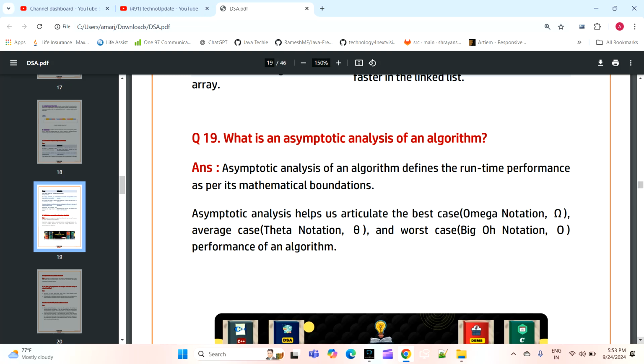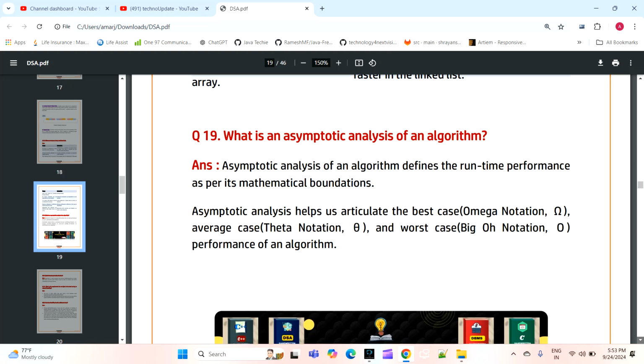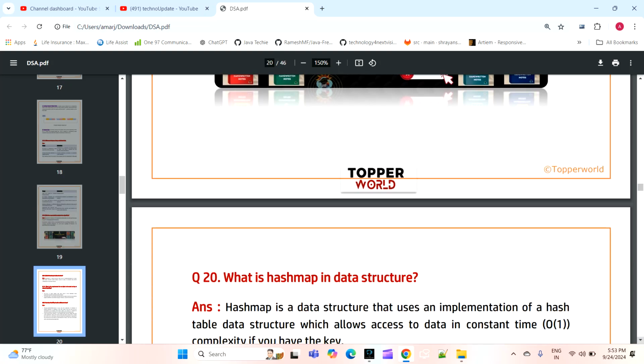Now the next question is: what is asymptotic analysis of the algorithm? So asymptotic analysis of algorithms defines the runtime performance, and performance as per the mathematical foundation. So when to use this and how we will use them.